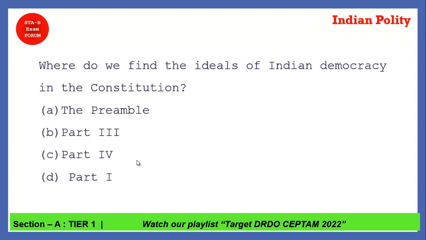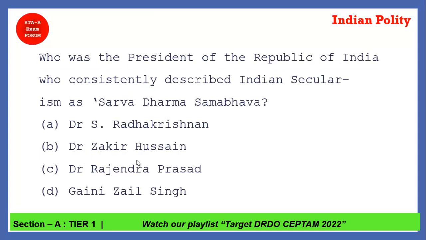Coming to the next question. Where do we find the ideals of Indian democracy in the Constitution? This is a very easy one. The ideals, the philosophy of our constitution makers, can be seen in the Preamble. So option A is the correct answer.